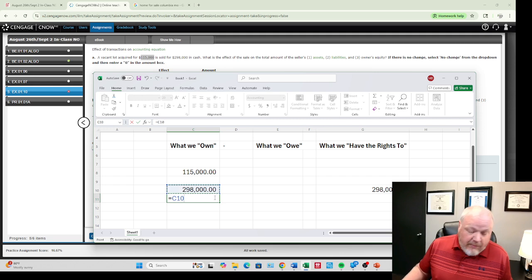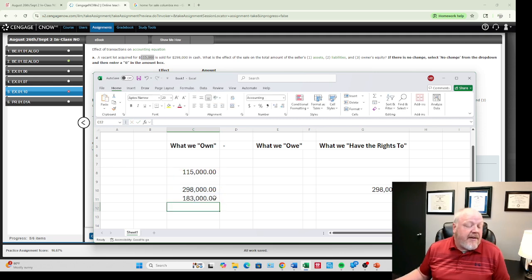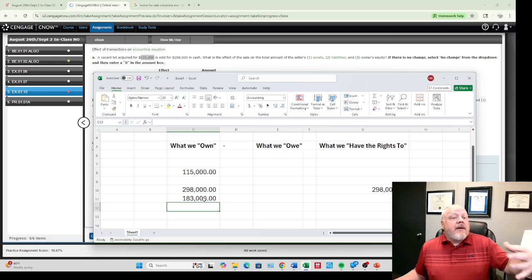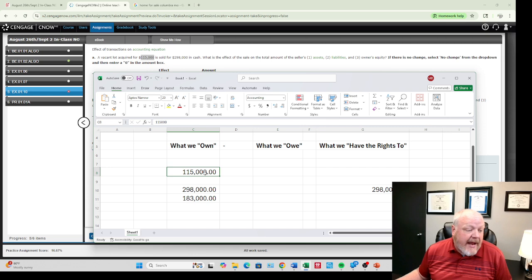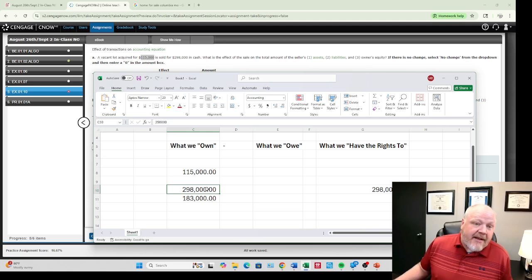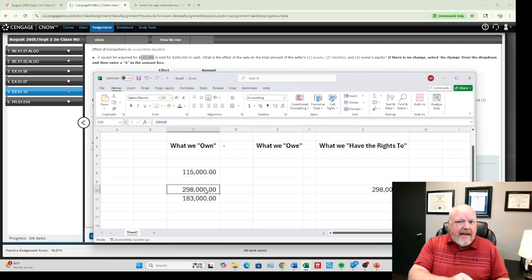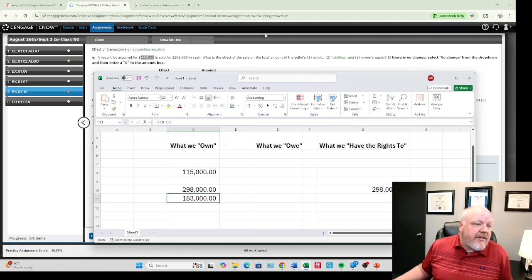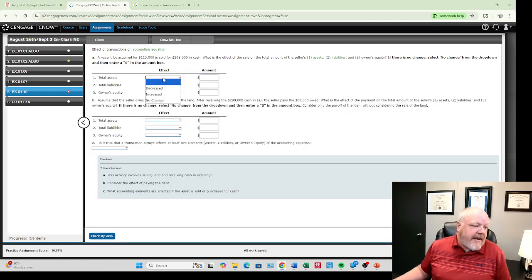So one of the best ways to say what's the increase? Well, in essence, it's the profit of what we got from this land, because we had $115,000 of assets, but we got rid of that, and now we have $298,000 worth of assets, a different asset, cash, and so our increase is $183,000.